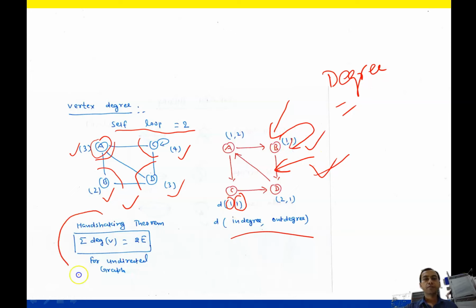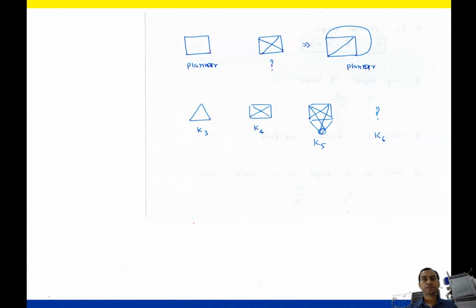The handshaking theorem states that the sum of degree of V of a graph equals 2E. E is edge. So this is the handshaking theorem. For the proof, you have to see the book.